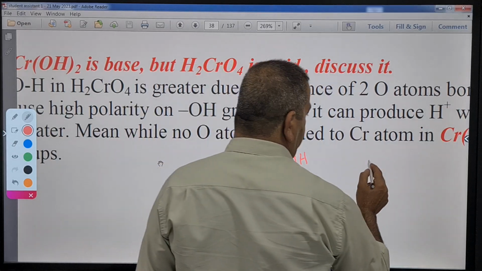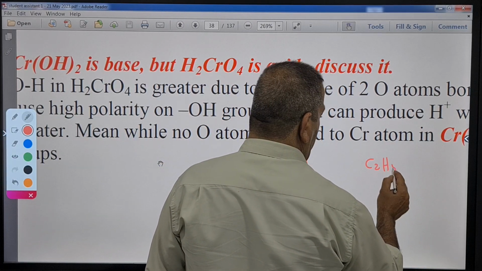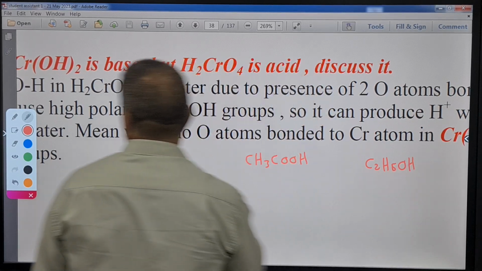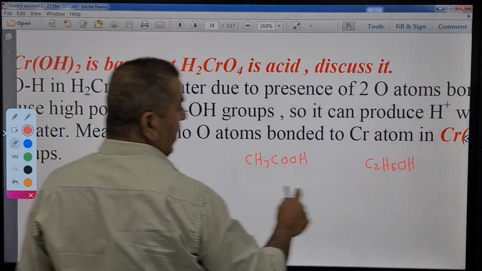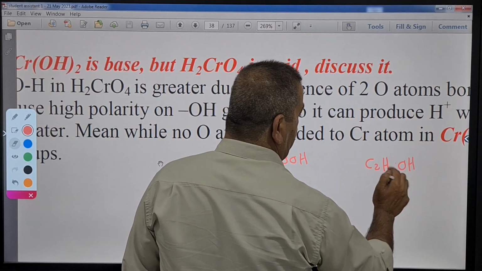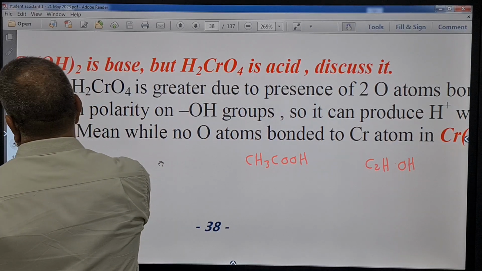Also, we have C2H5OH. Let's compare between them in acidity or in strength.